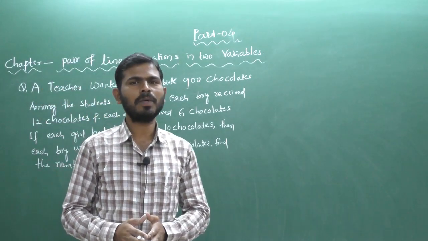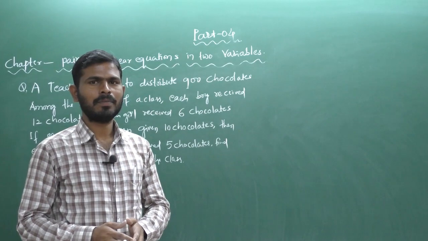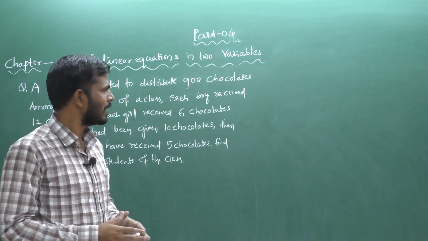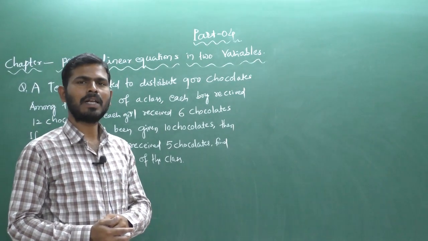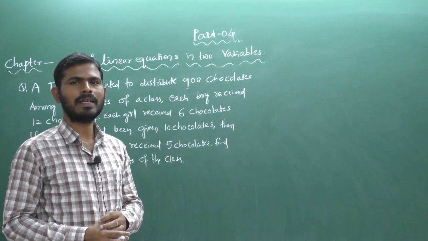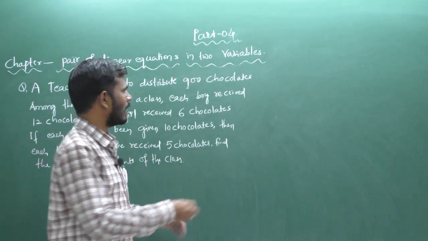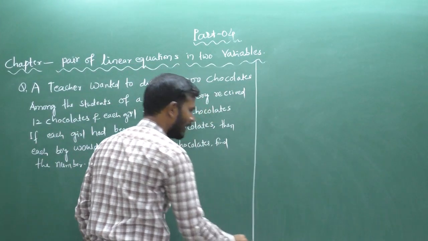We don't know the strength of the class, but we know the teacher has 900 chocolates. So you have to find the total strength of the class, that is, the number of boys and the number of girls.